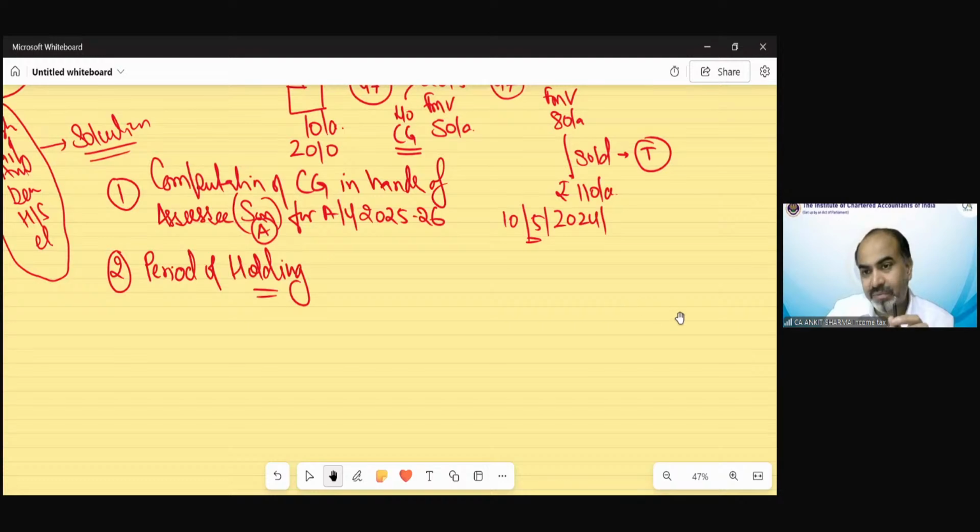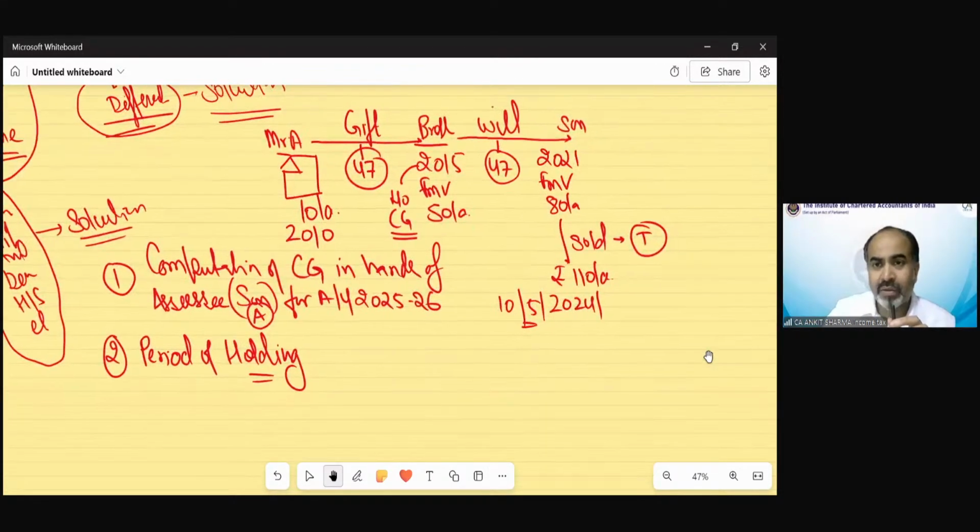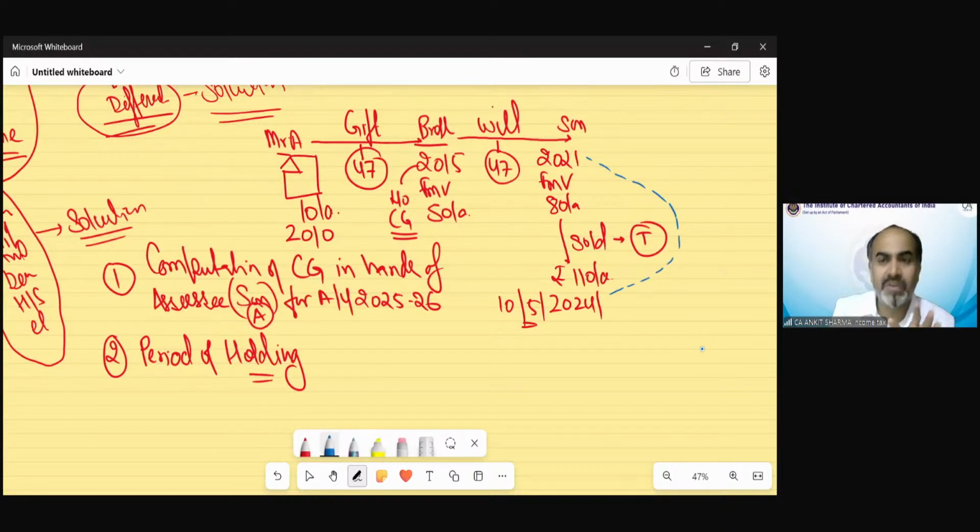So now the problem arises. If you see the period of holding of Mr. A is from 2021 till 2024. From the point of view of the assessee, by the layman provision we have discussed till now, it would be almost 3 years, so that would be a long-term capital gain. But now the twist comes. That's why these 12 cases are so important for your examination.